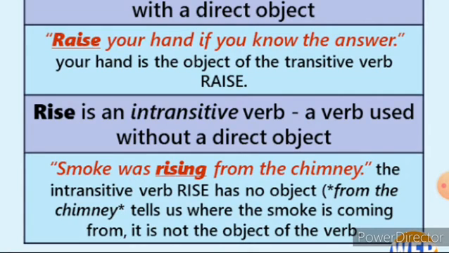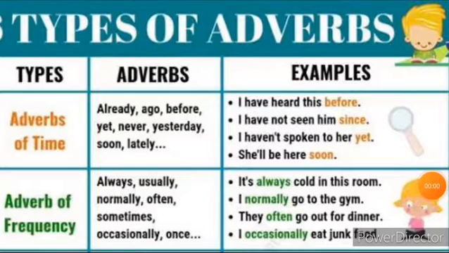If the verb does not need an object and can make complete sense on its own, that is known as intransitive. A transitive verb needs an object to make complete sense, whereas an intransitive verb does not need an object and can make complete sense on its own. This is an intransitive verb.